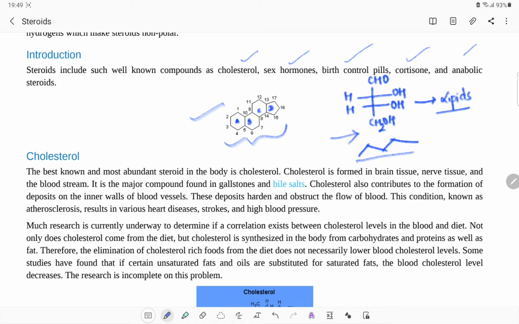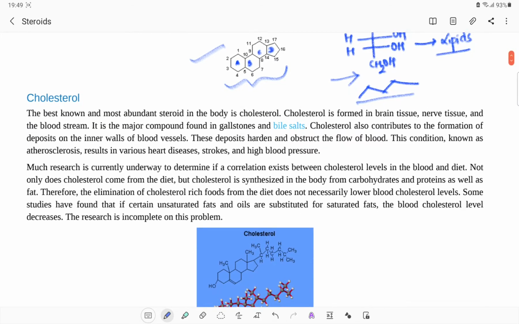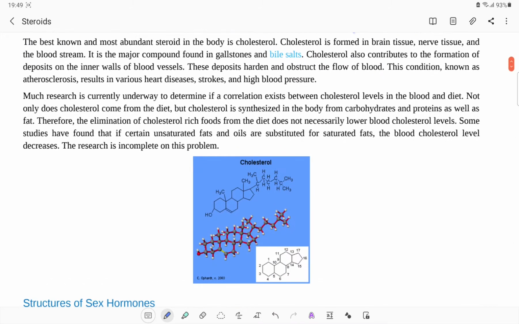Now, when cholesterol gets deposited in the blood vessels, there may be various complications. One of the complications can be heart disease. Much research is currently underway to determine if there is a correlation between cholesterol levels in the blood and diet. That means how much cholesterol is taken in through the diet is under a lot of research.